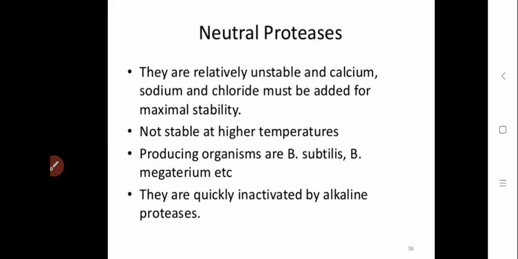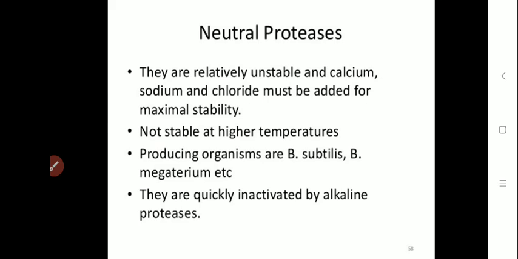These neutral proteases are not stable at high temperature. So mostly these types of proteases are not used for industrial purposes. The organisms which are used for the production of neutral proteases are Bacillus subtilis and Bacillus megaterium.